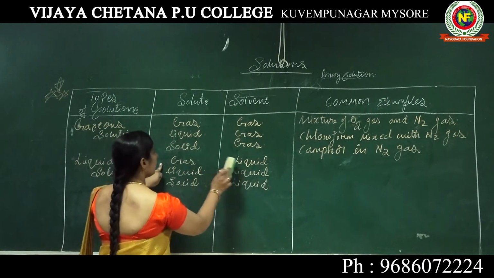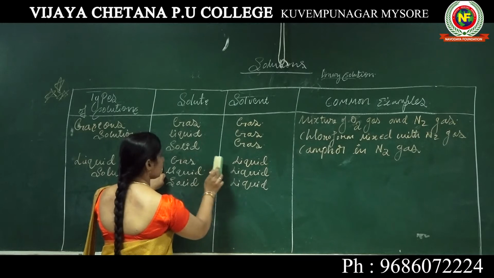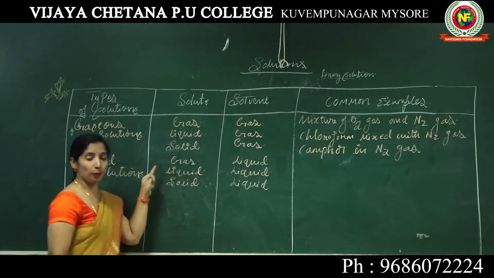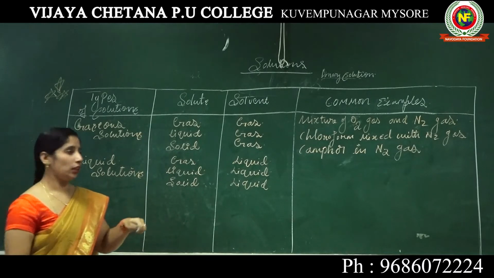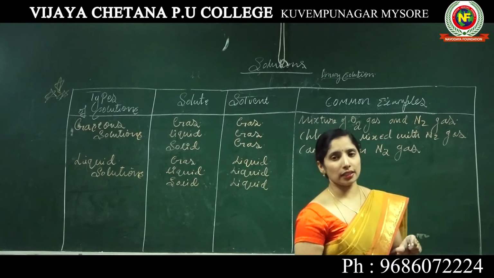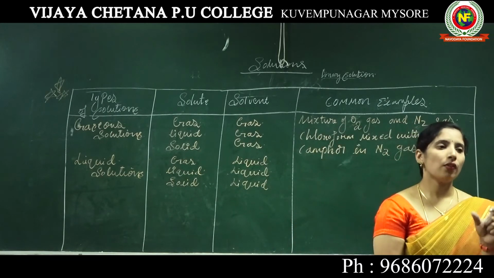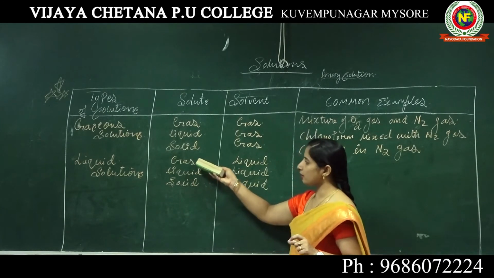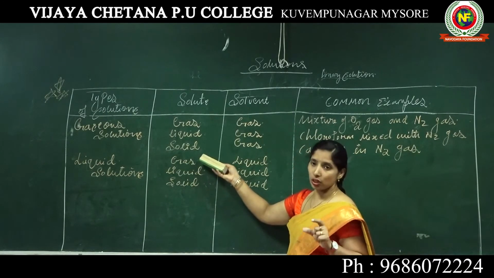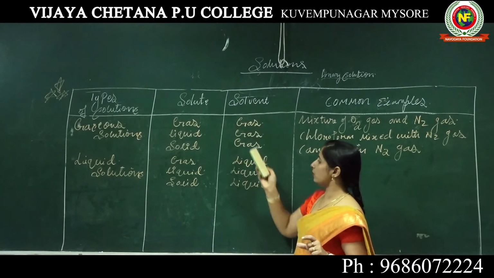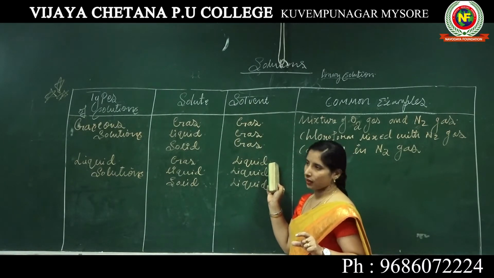Take the first type, gas in liquid. The presence of gas in liquid means the liquid is the solvent and the gas is the solute. The gas is a smaller quantity, and the liquid is a larger quantity because it is the solvent.